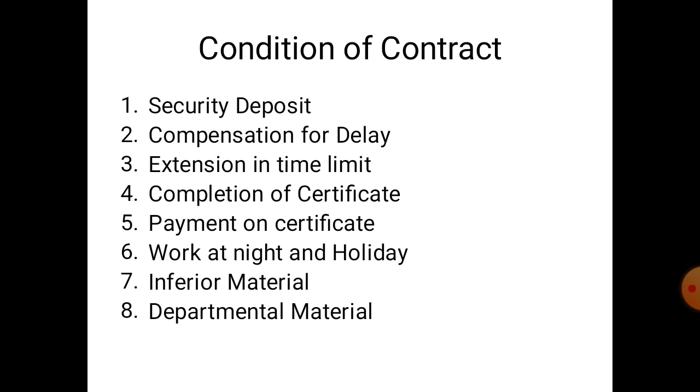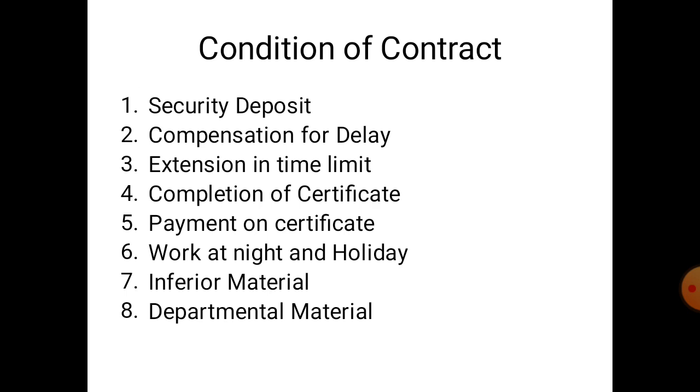So the first condition of contract we start with is security deposit. In a security deposit, on acceptance of a tender, the contractor has to deposit 10% of the tender amount as security money with the department, which includes the earnest money already deposited. This amount is kept as a check so that the contractor fulfills all the terms and conditions of the contract, carries out the work satisfactorily according to the specification, maintains the progress of the work and completes the work within the time limit.